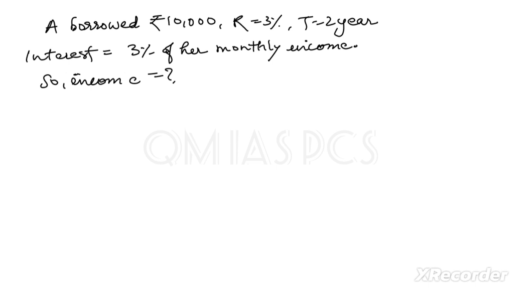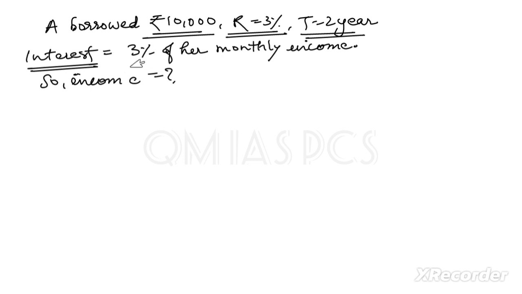Clear? Now, it is given like a person borrowed 10,000 rupees. Rate is 3%. See, I have just written the data. I have not written the question. I have just written the data so that it will be easy to solve the question. So P is 10,000, R is equal to 3%, time is equal to 2 years, and interest is given, like how much interest that person has to pay.